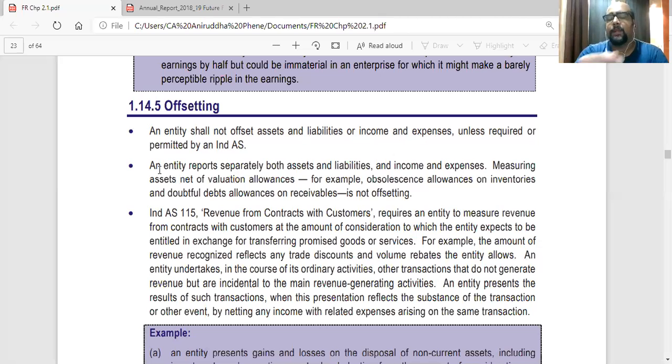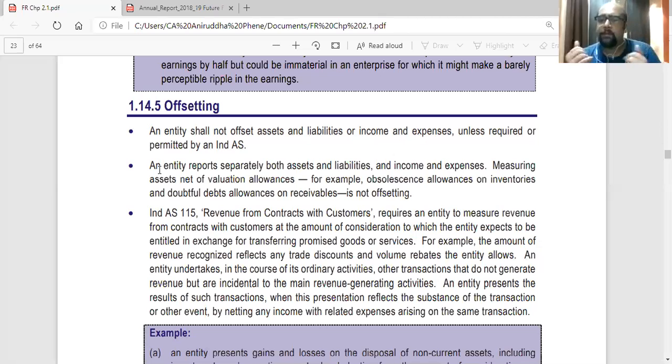So for example, we'll be studying one illustration after this, that you receive commission. You are an agent, you are into agency business. You receive commission of suppose 10 lakhs. Plus you have sub agents under you. You have to pay them like 3 lakhs out of it, or maybe 5 lakhs out of it.